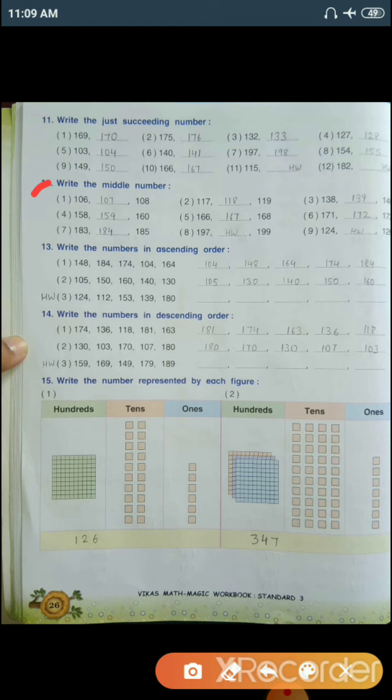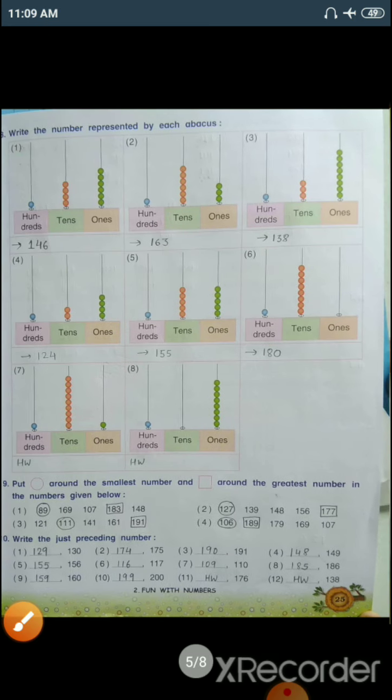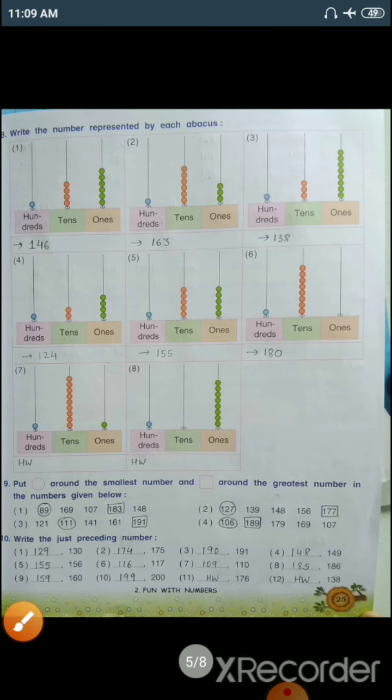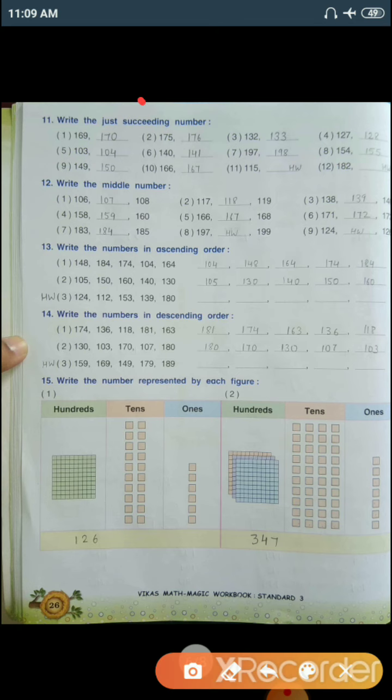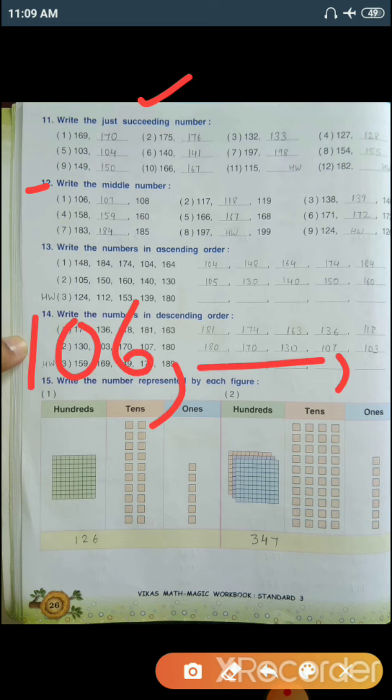Now question number 12. Write the middle number. In question number 10, you had solved previous number, that means preceding number. In question number 11, you solved succeeding number, that means next number. Now in question number 12, you need to write the middle number. So let's see. 106, dash, 108.